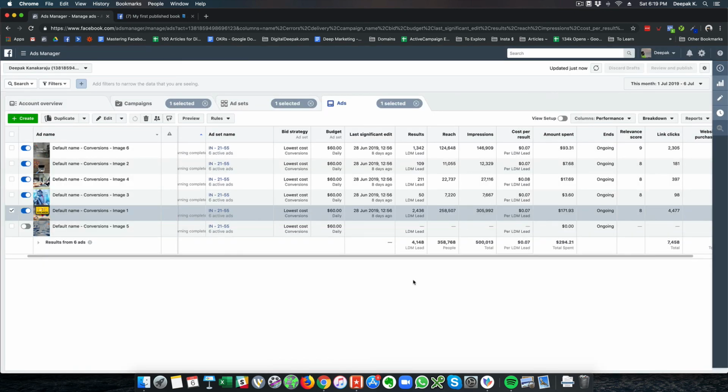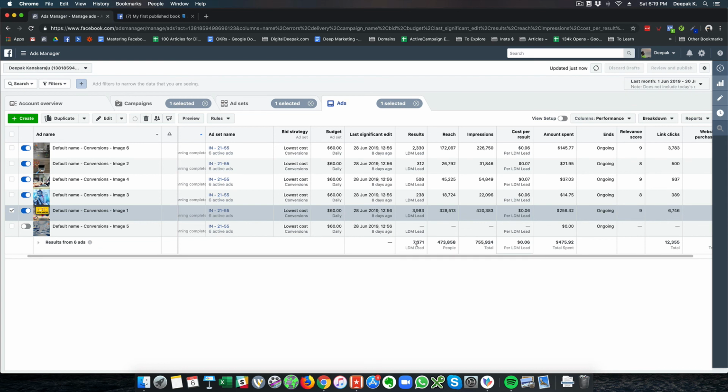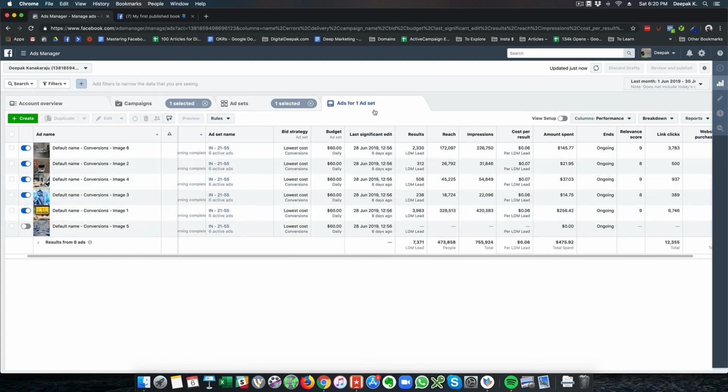If you look at this particular ad campaign, we have generated 4,148 leads this month so far. And if you look at last month, we got 7,371 leads at an average of 6 cents per lead. And the longer I run the ad, the cost per lead might increase, because the frequency is increasing and the same audience might start looking at my ad again.